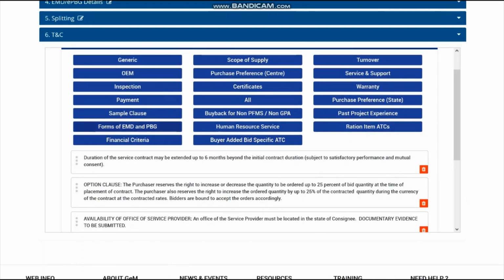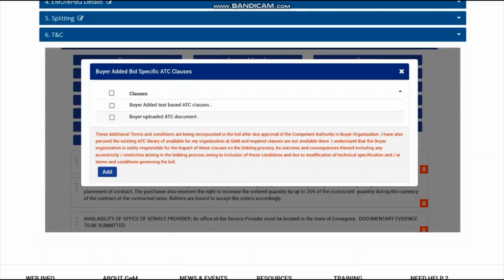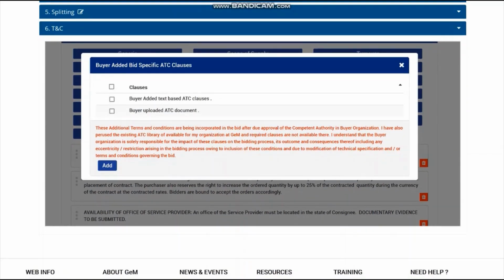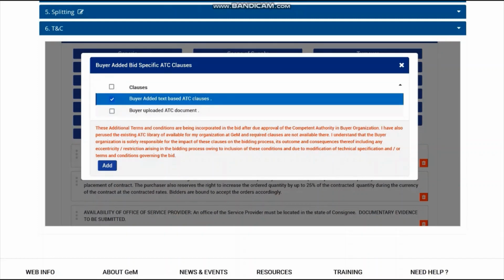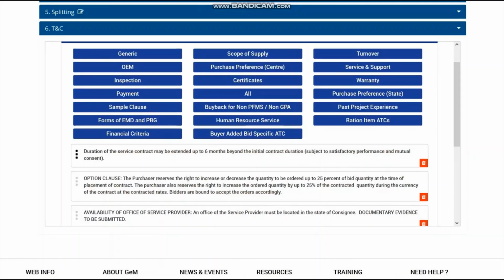Generally if you are asking for other forms, PBG or EMD, you can select forms of EMD. Generally these things are not required. The important part of this terms and condition is buyer added bid specific ATC. Here you can add an ATC document if you have, or you can write here what terms and conditions you want to add in addition to whatever you have already selected.